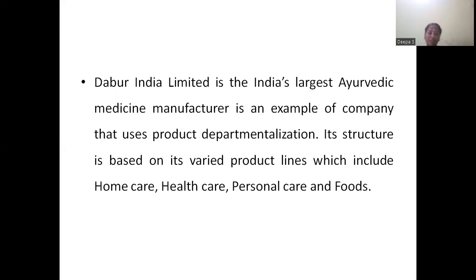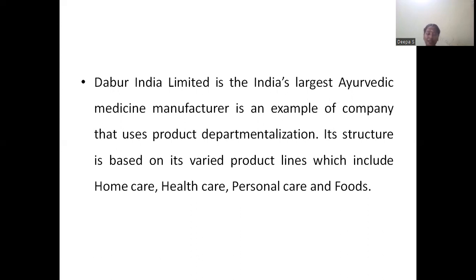So for example, here the Dabur India Limited. It was first introduced as an Ayurvedic medicine. After that, the company had a specific utilization, so people trusted the specific product more. So what they did is they structured it into different products. What are the other products it can be created as?